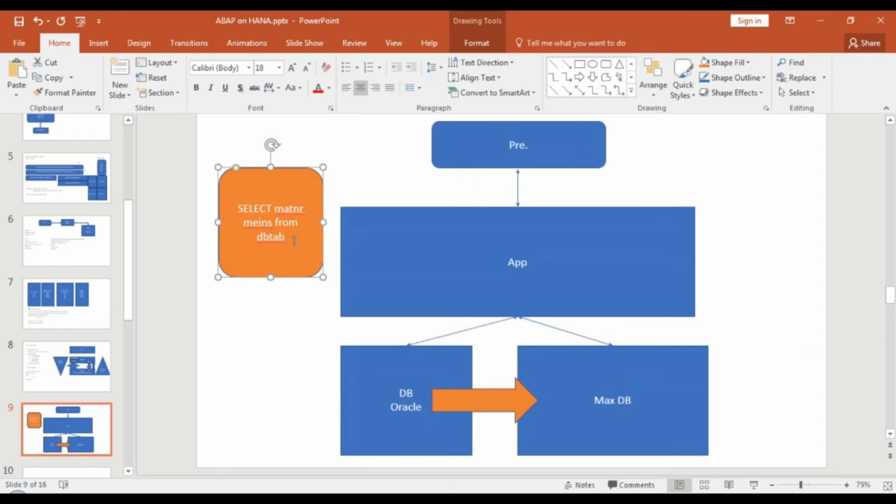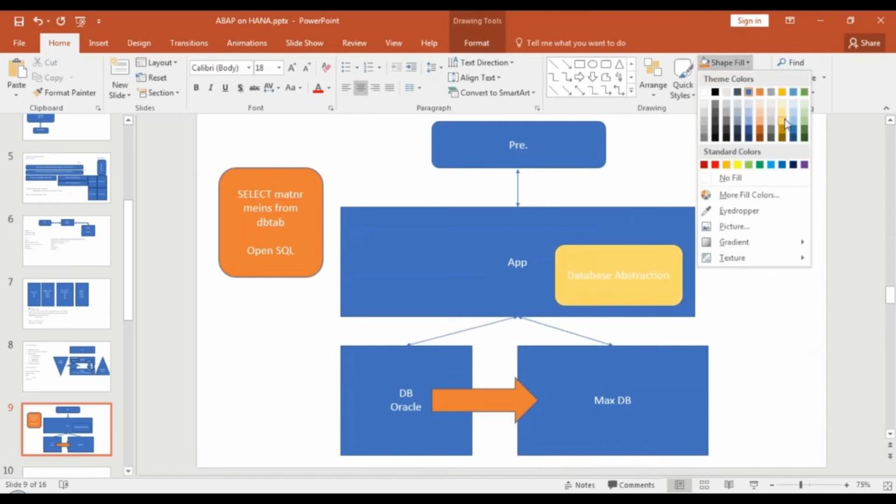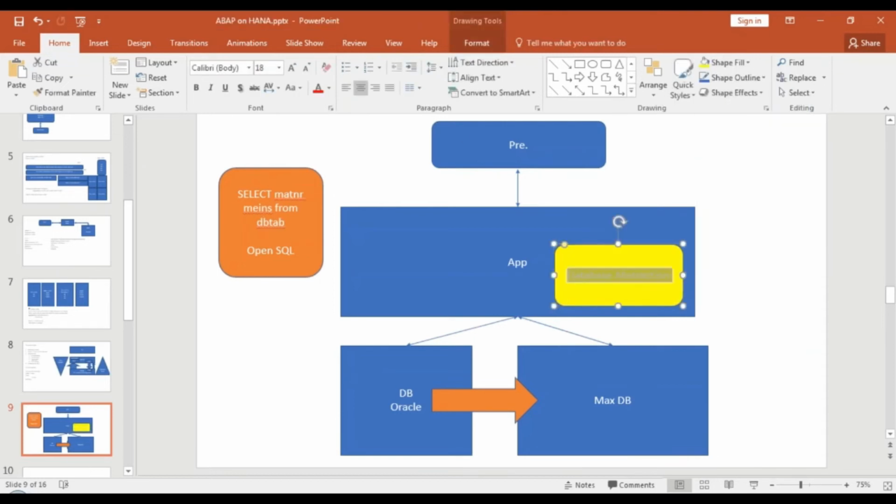Because this program is written in OpenSQL. This is called OpenSQL. In OpenSQL, your application server understands this code. And what we have in the application server is called a database abstraction layer. Now what this layer does technically, this layer is a very powerful layer. And what is the feature of this layer? This layer converts your OpenSQL to native SQL.